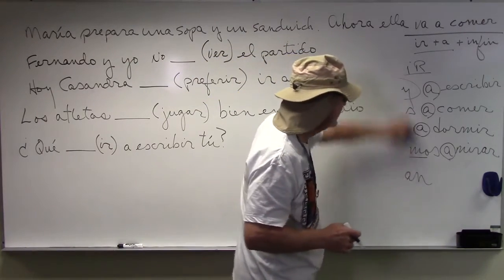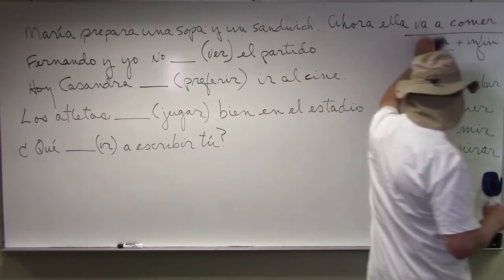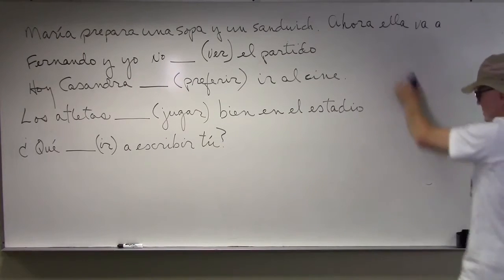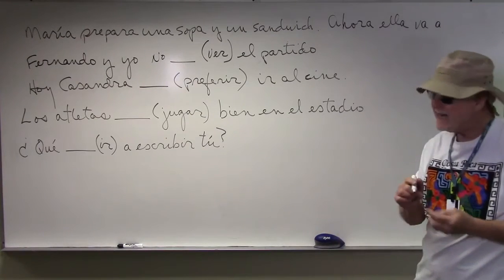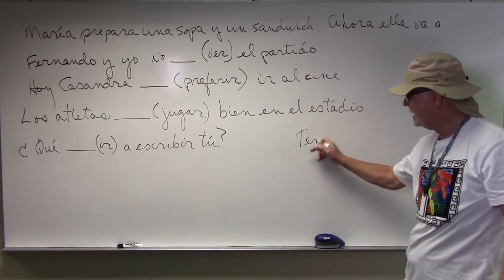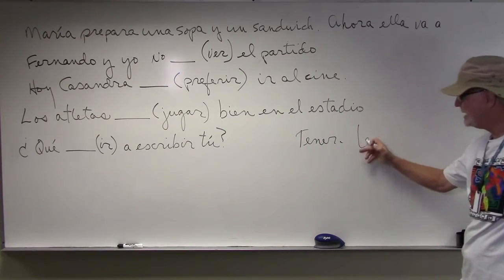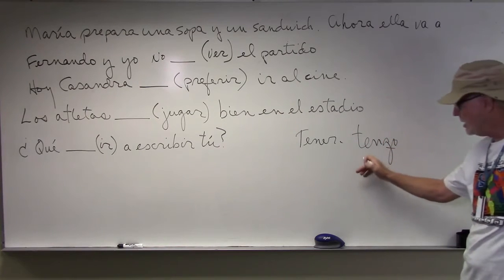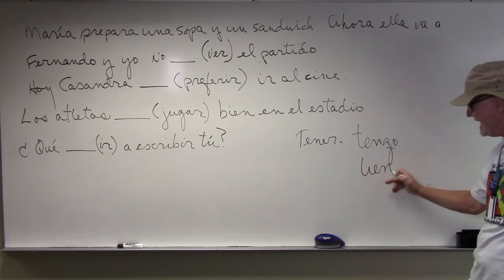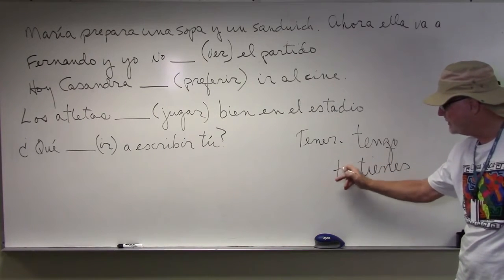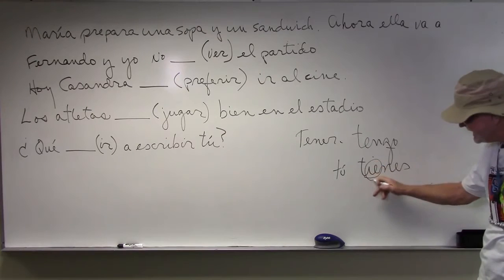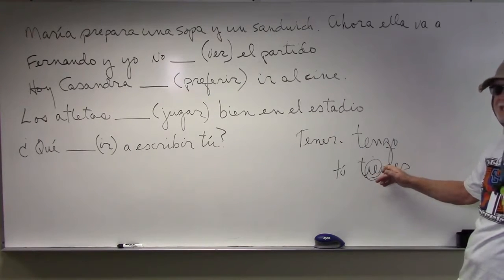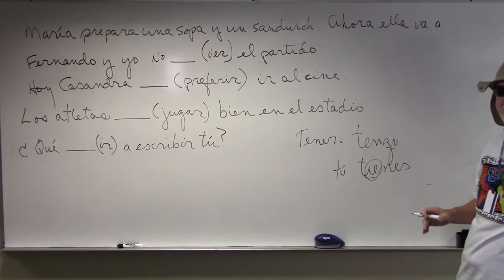Let's move this out of the way and get to 4.2 and 4.3, which are spelling changes. We've already seen that with the verb tener. We saw tener because it was irregular. Tengo. We had an irregular first person singular. We also had tienes, T-I-E-N-E-S. Tú tienes. We had a spelling change here. These are the spelling changes that occur in the stem of the verb.